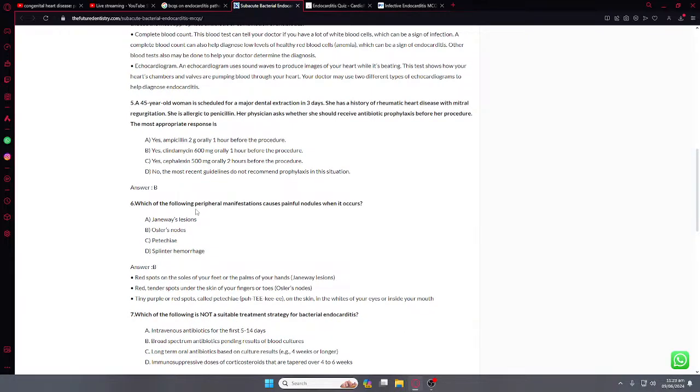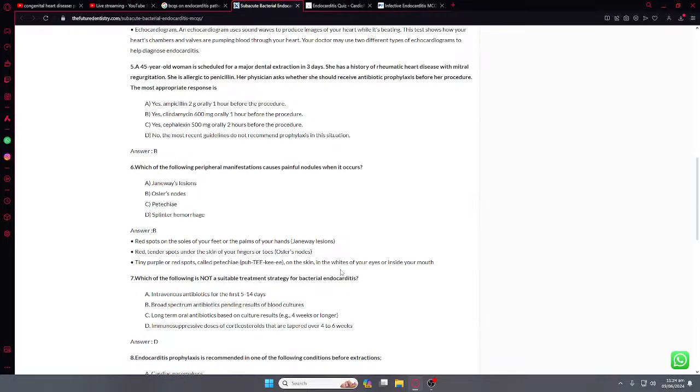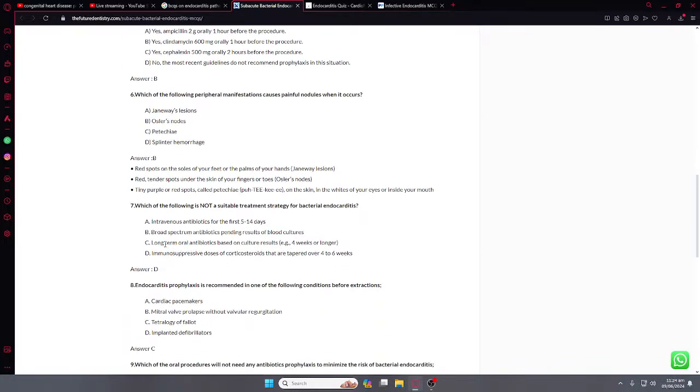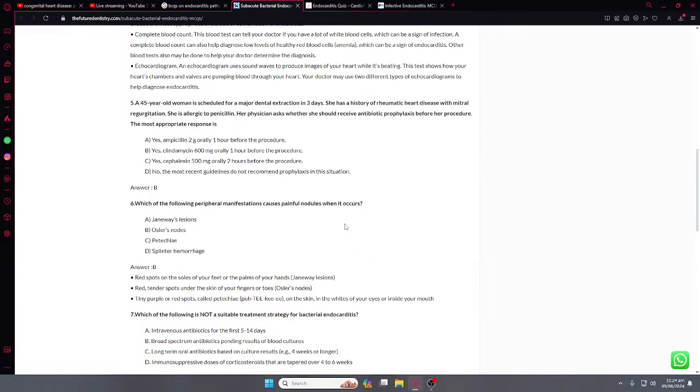Which of the following peripheral manifestations causes a painful nodule? So there are two types of nodules, Osler and Janeway. Osler nodes occur at the tip of the finger and are painful. Which of the following is not a recommended treatment strategy for bacterial endocarditis? Well, this is all about pharmacology, but we can do this.